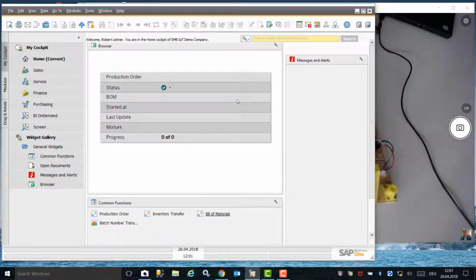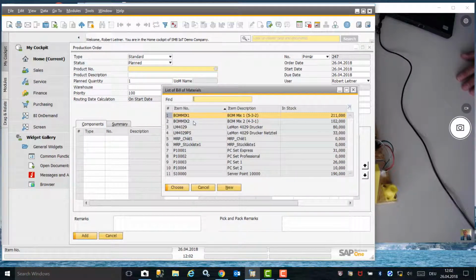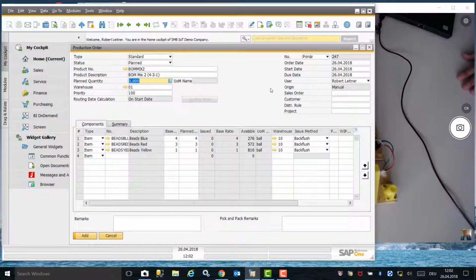A browser widget has been included into SAP Business One, which contains feedback from Business One regarding the production order. It will also display any messages and alerts if anything goes wrong, and you will receive a message and alert in this inbox. We are now going to create a production order in SAP Business One by selecting the BOM Mix 2 bill of material. The planned quantity is 4 batches.